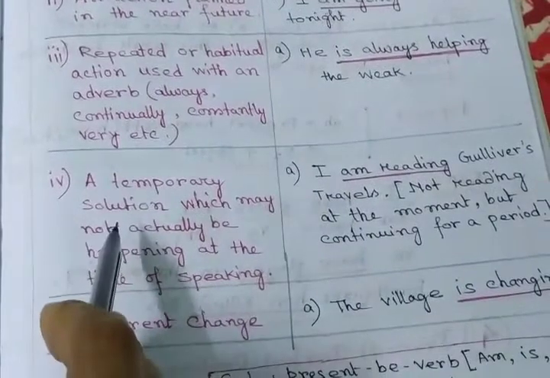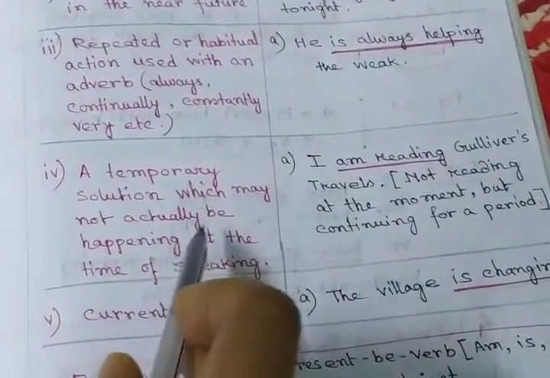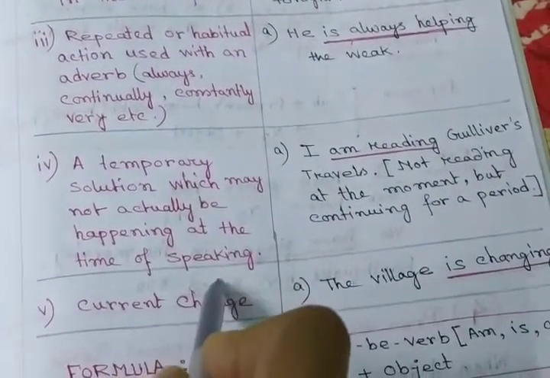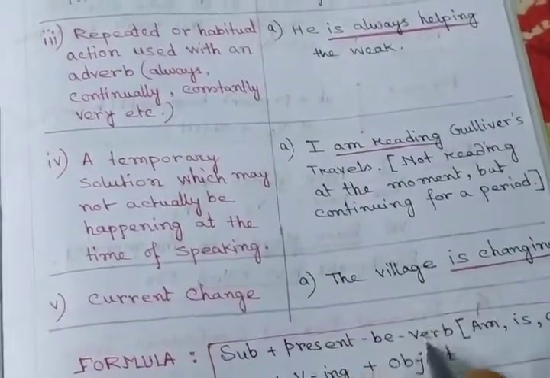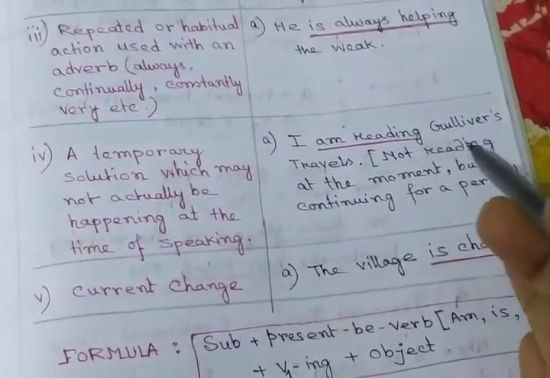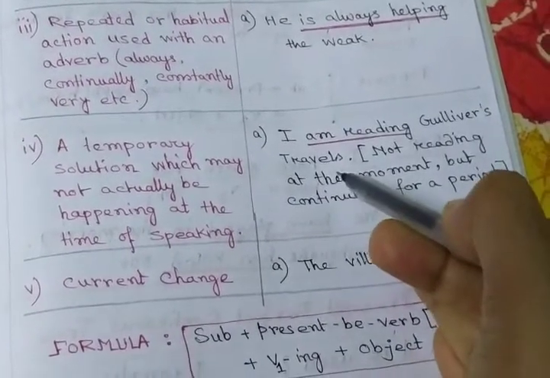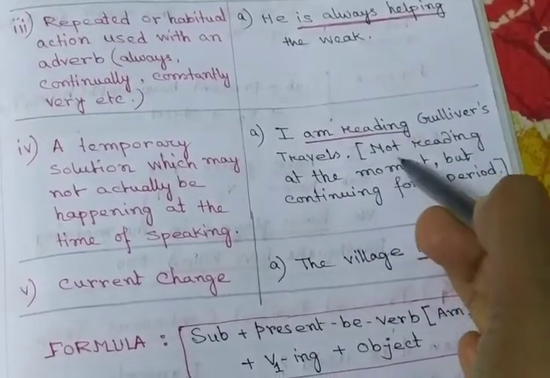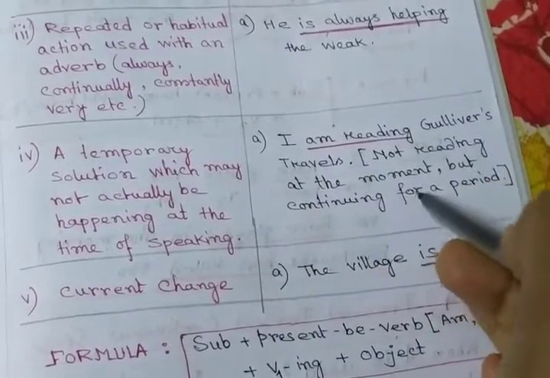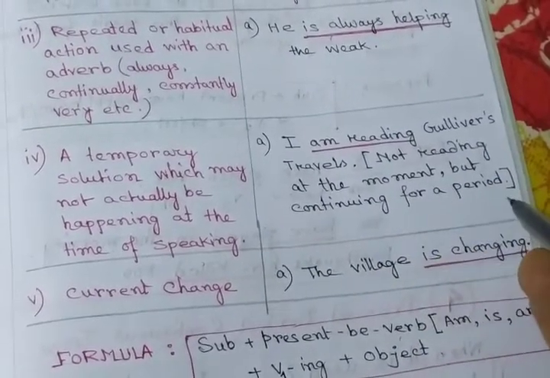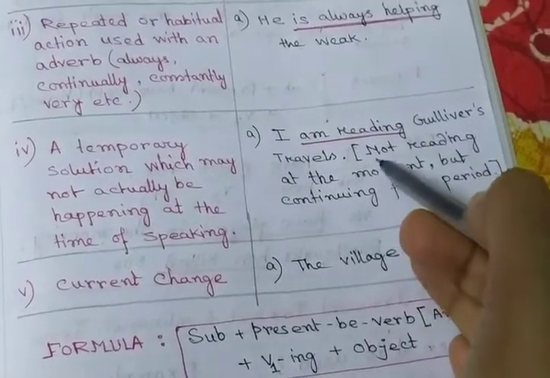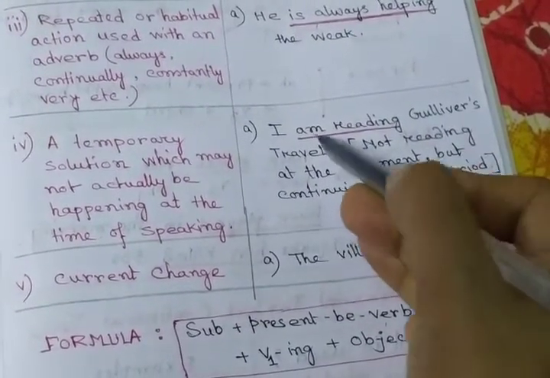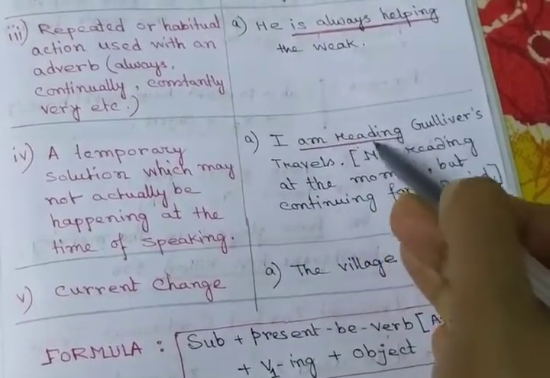A temporary situation which may not actually be happening at the time of speaking. It shows a temporary situation. In that case, you can use this tense. I am reading Gulliver's Travels. Just see this line: not reading at the moment but continuing for a period. Reading, that is continuing. So in that case, you can use present continuous tense.